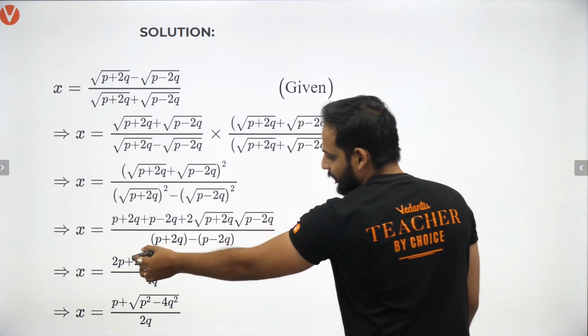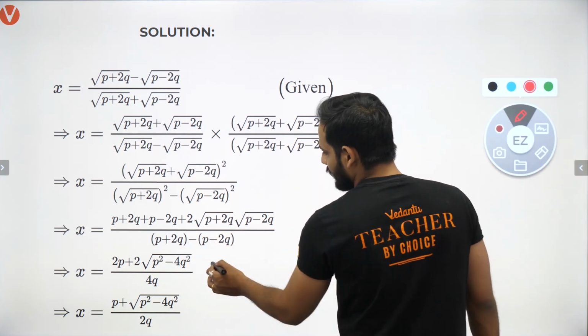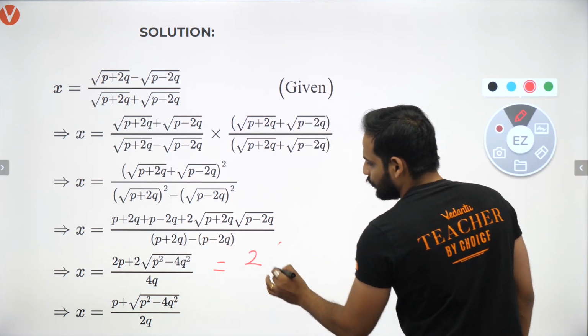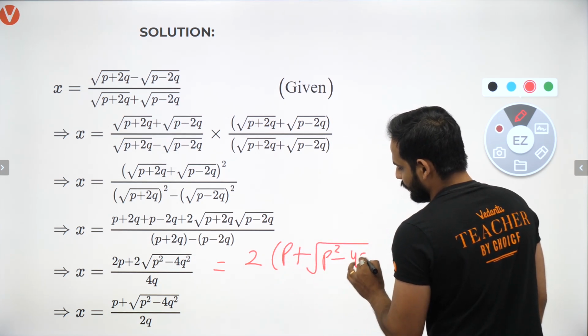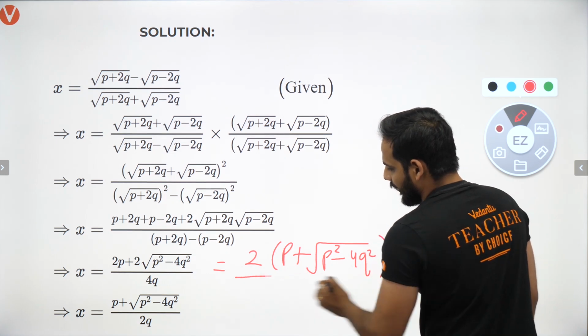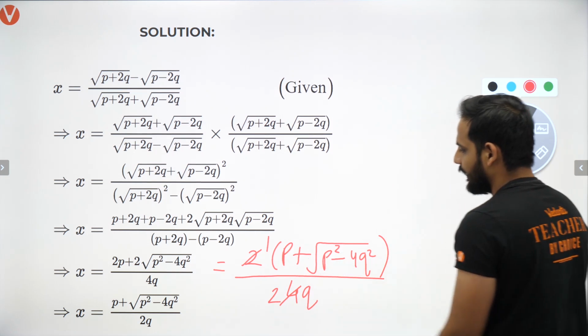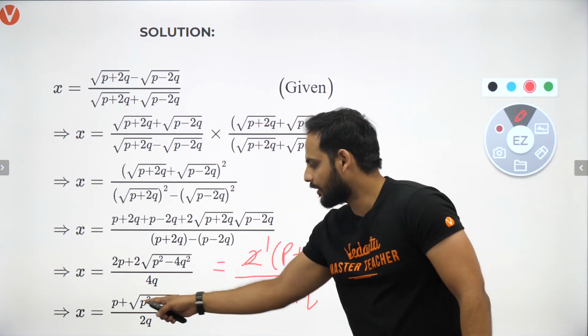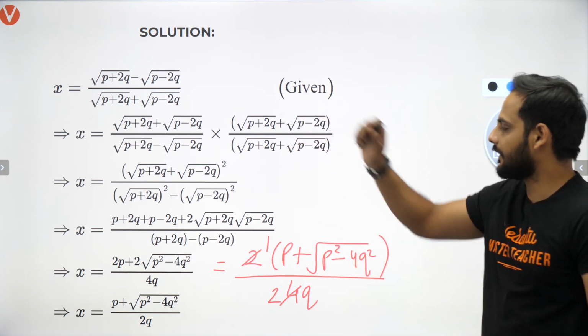And in the denominator, now see, do one thing. In this part here, take 2 common. So if I take 2 common, I'll be getting p plus under root of p square minus 4q square, divided by 4q. 2 ones are 2, 2 twos are 4. So we are left with p plus under root of p square minus 4q square, divided by 2q, is equal to x. It was equal to x at the starting, correct?